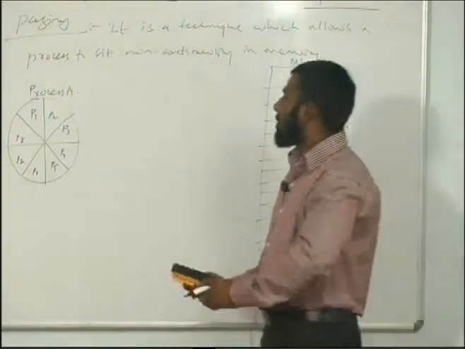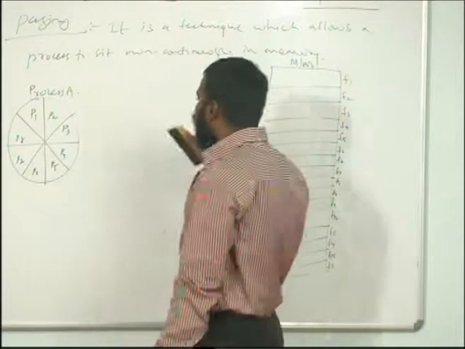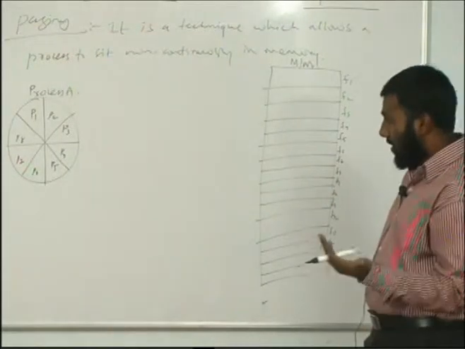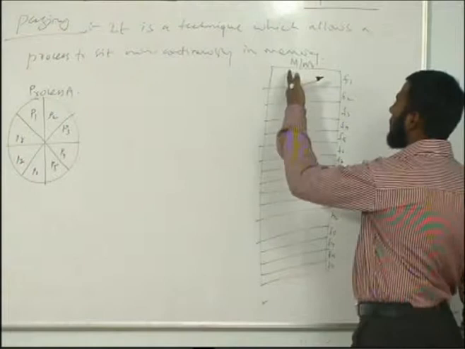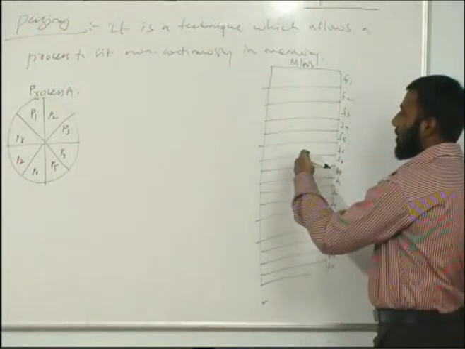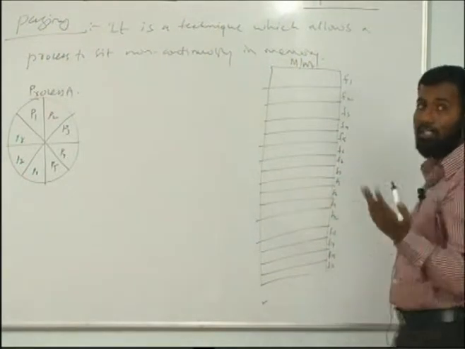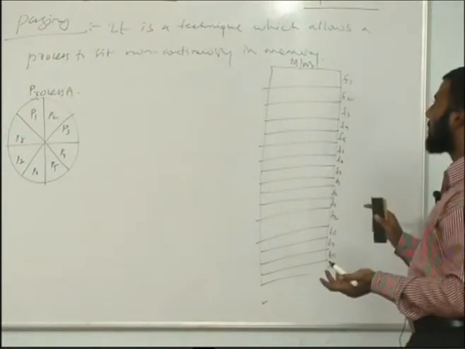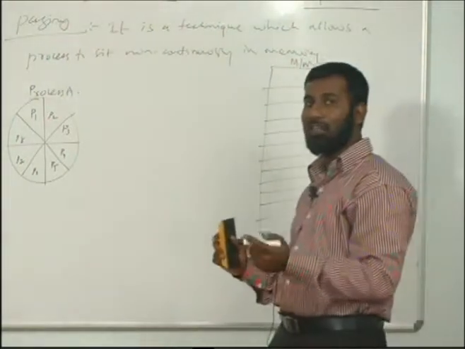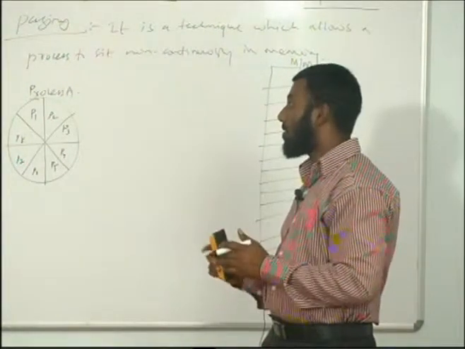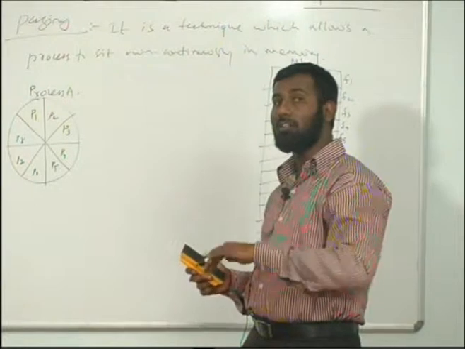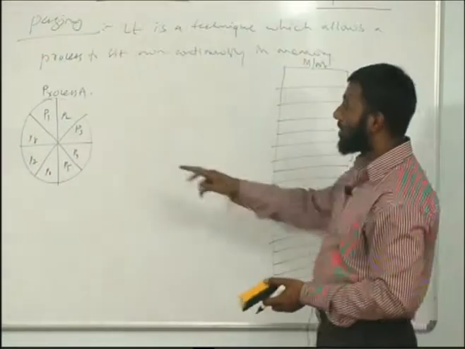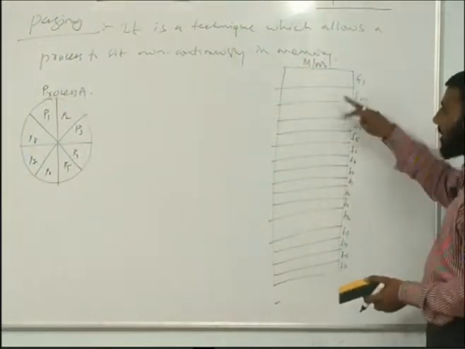Now, when this process has to be loaded into the memory, how does it get loaded? There are many possibilities. All these pages P1, P2, P3, P4, P5, P6, P7, P8 could sit continuously in the memory. It is possible, but if they sit continuously, then there will be no difference between contiguous and non-contiguous memory allocation techniques, because paging supports non-contiguous allocation of memory for a process. That's why this process may sit in different frames of the memory.